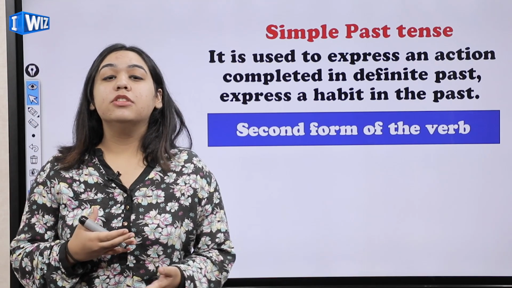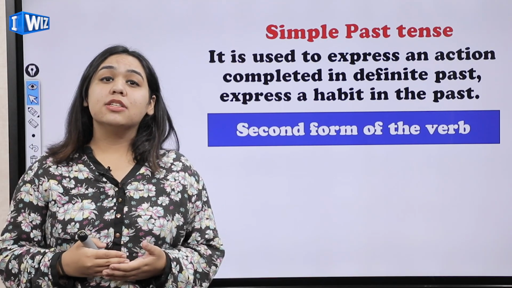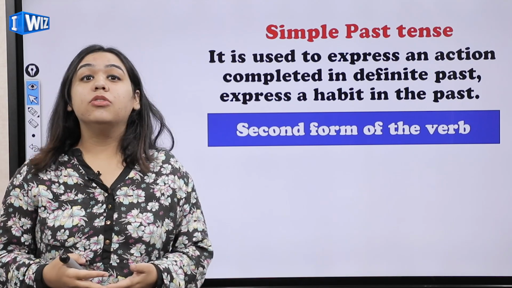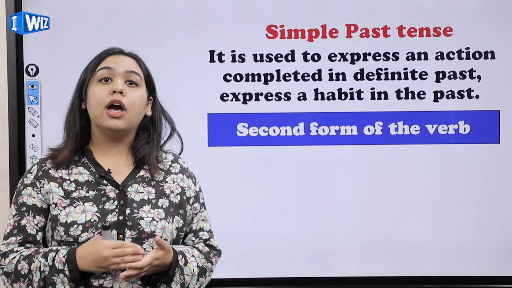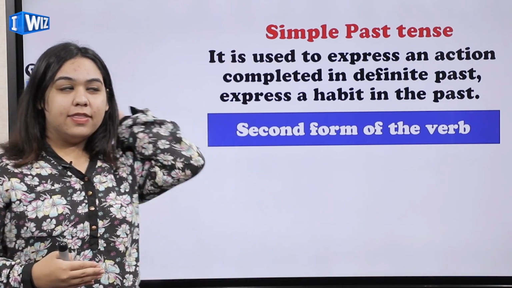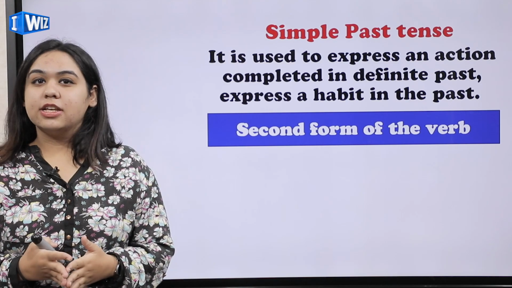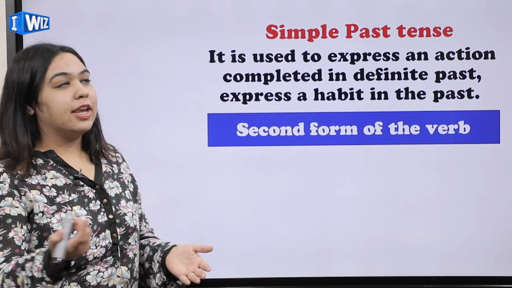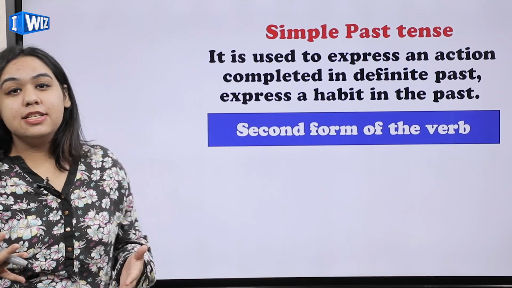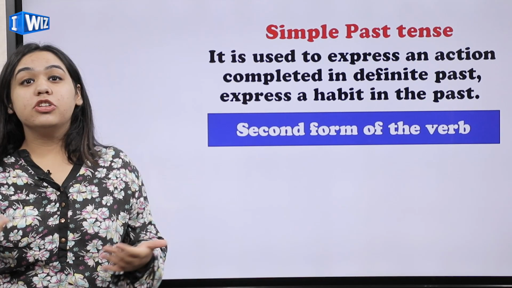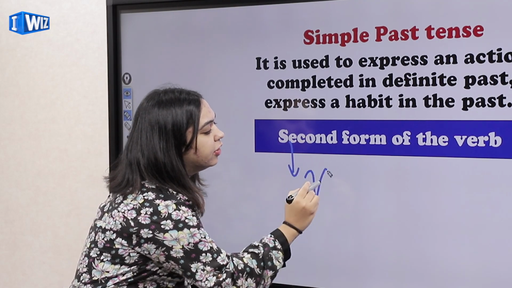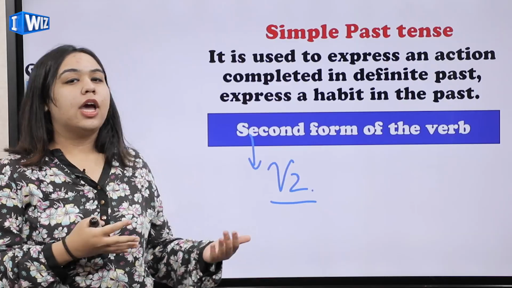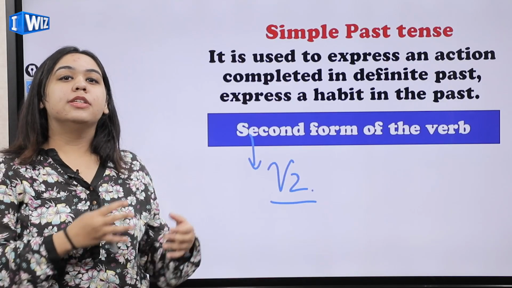For example, we use the simple present tense which expresses a habit that is continuous, like you're still adapting to that habit and you're still into that habit. But when you refer to a habit that was in the past, then we'll use simple past tense. As we talk about formulas that we use in these tenses, the formula is very easy for the simple past tense, and that is the second form of the verb, which is generally also known as the V2. We also say that the formula of simple past tense is V2. We have to use just V2, verb's second form.